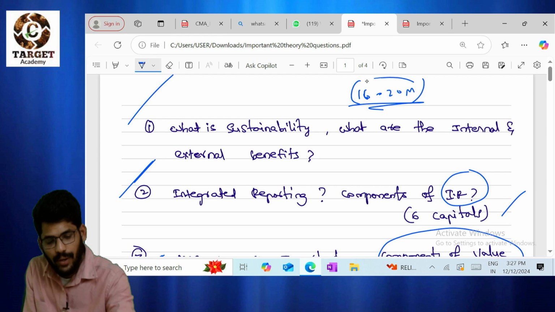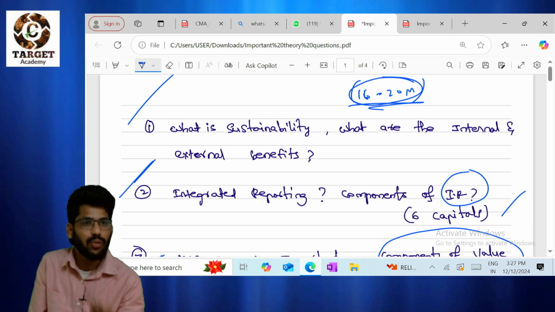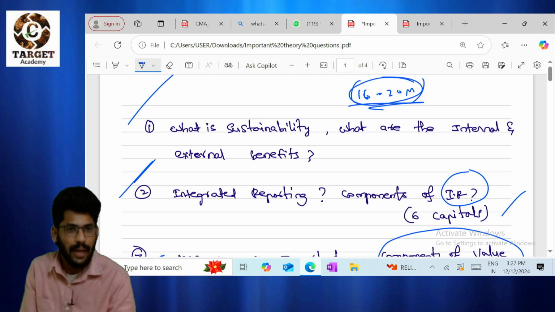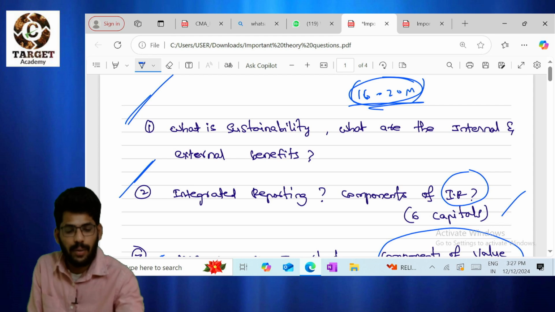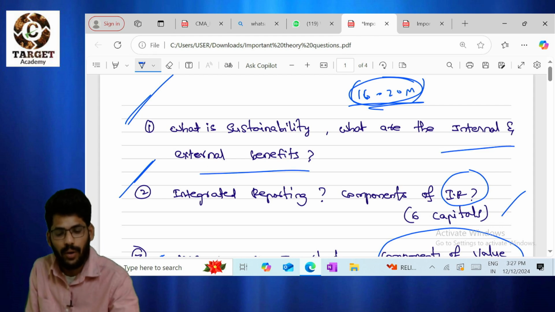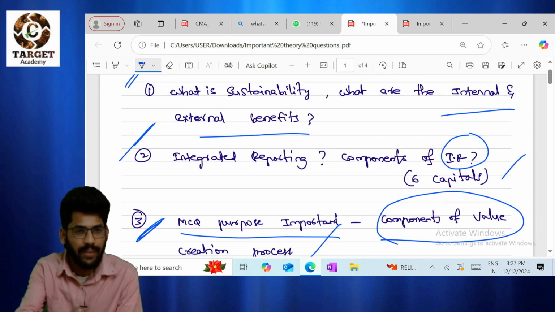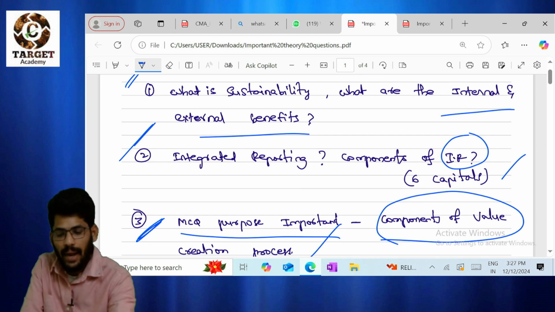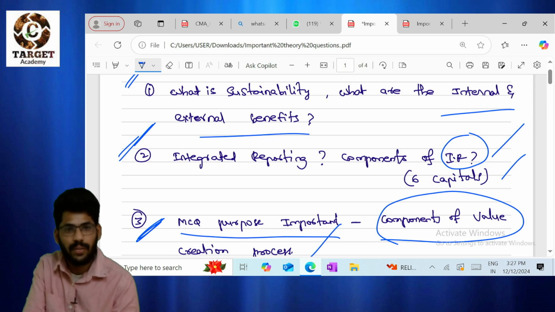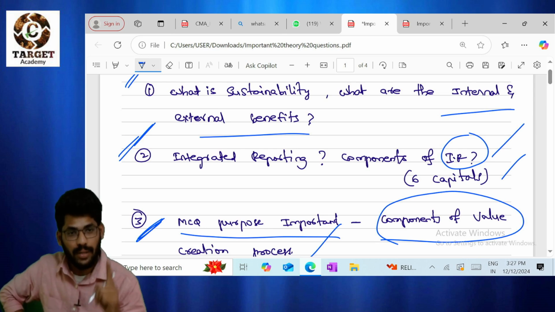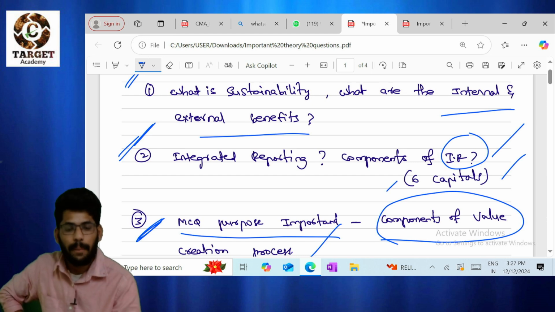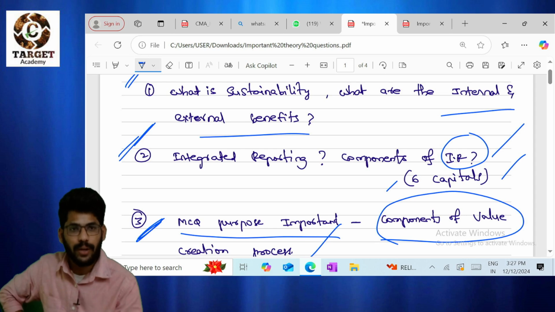The value of this video is 16 to 20 marks. Please go through this important theory question. One is what is sustainability, the internal and external benefits, very important. Everything is there in our material. And integrated reporting, what are the components of integrated reporting? The six capitals is one component. That's very important. Please give a single reading for all the components, because they may ask an MCQ question for that.